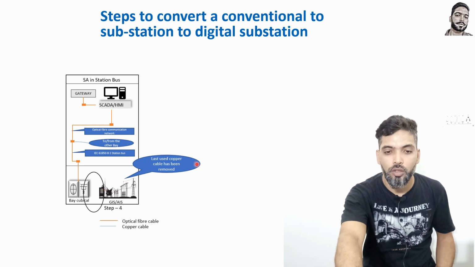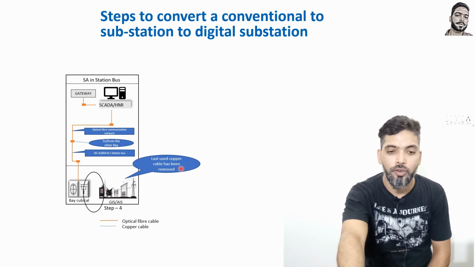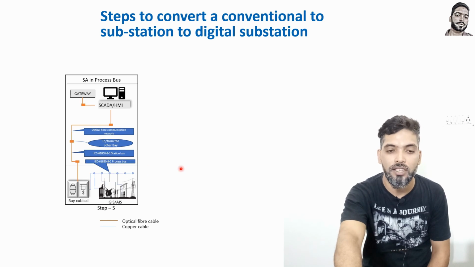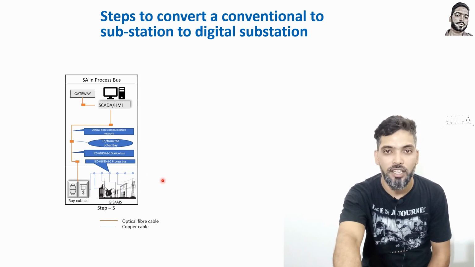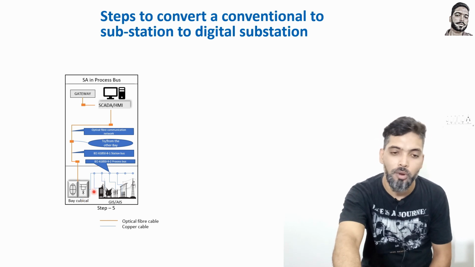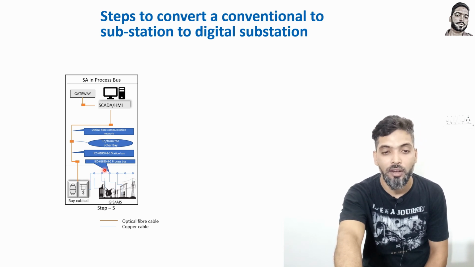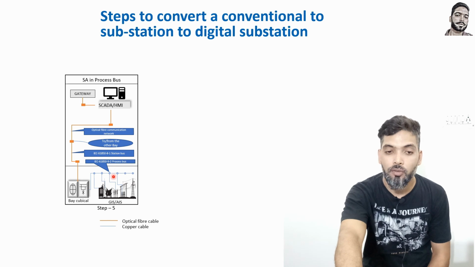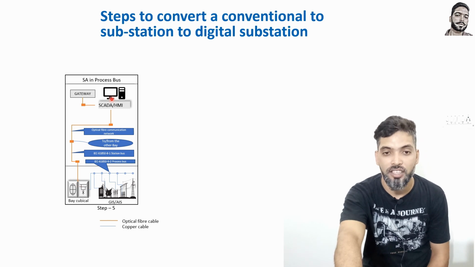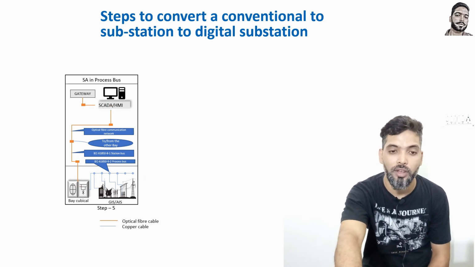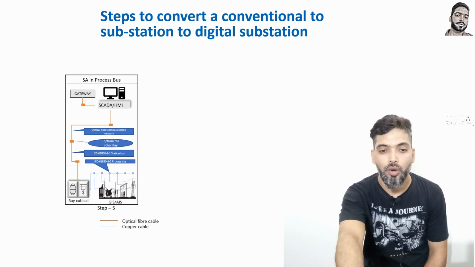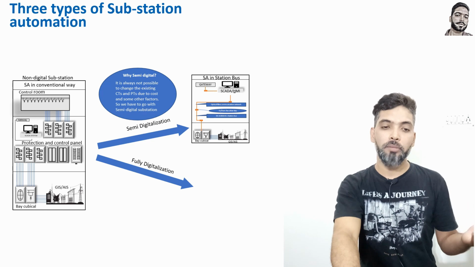So now the last used copper cable has been removed. If you remove that last copper cable, then it is a fully digital substation. Before, some copper cable was there, so it was semi-digital, but now there is no copper cable, and now it uses IEC 61850 process bus for this one, and IEC 61850 for this type of communication. So that is what I am telling. Two types of communication will be there from the bay cubicle to here, that is IEC 61850-8-1, and for the process bus always IEC 61850-9-2.